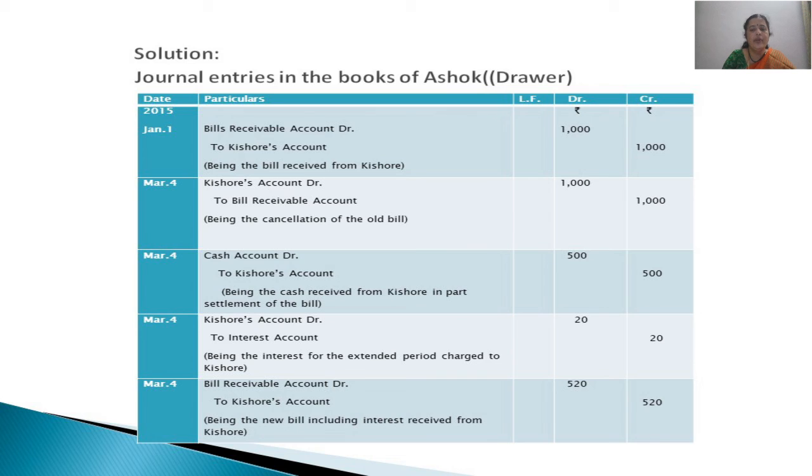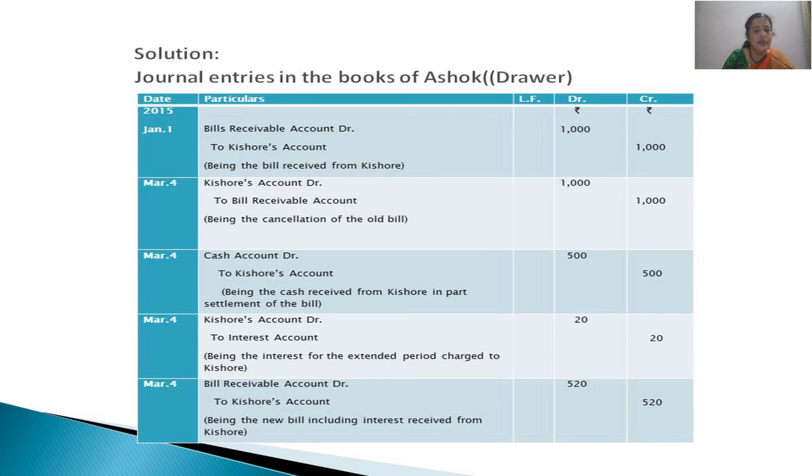Then what about interest? We have to show the due entry for interest, and then regarding the drawing of the new bill for 520 and receiving acceptance. So on the first due date itself, all these entries will be there. Kishore's to interest account, because interest is an item of income for us, and Kishore has to pay, debit debtors account for 20 rupees interest.